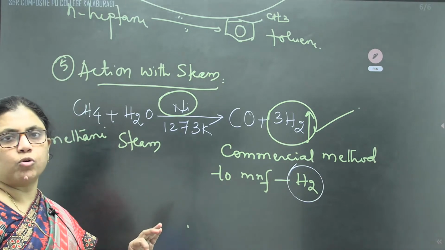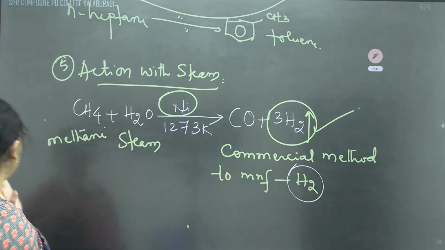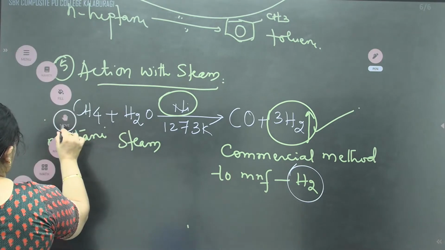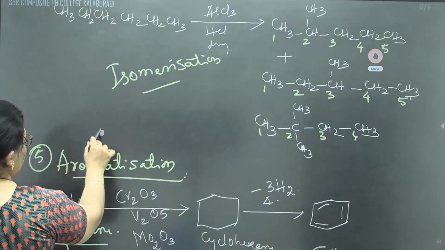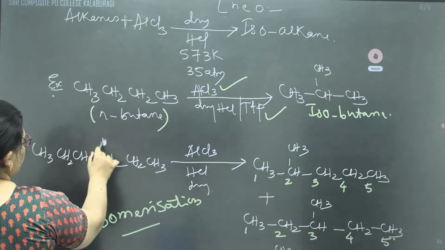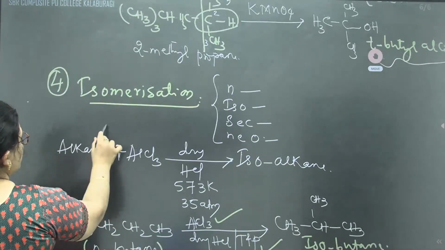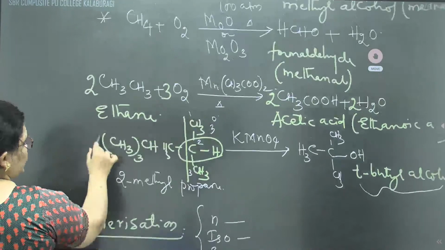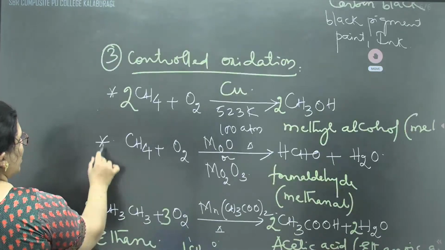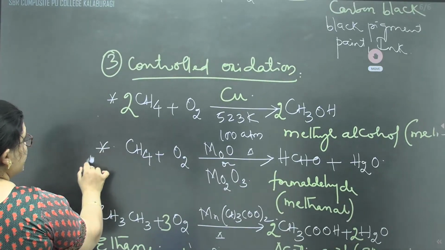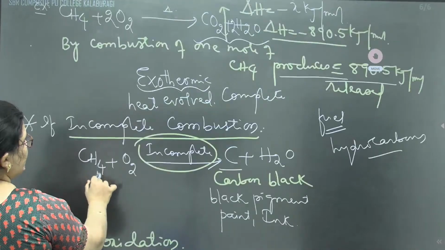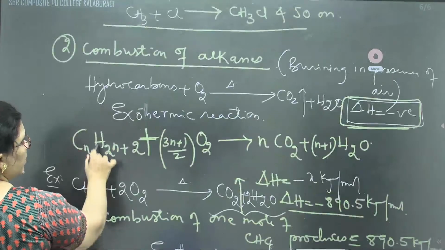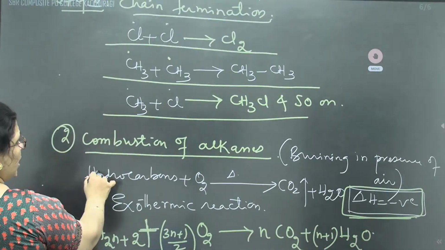This is all about chemical properties of alkane. Let me revise from the start, children. I'll take the slide from where we started. In the last class, we did substitution reaction. And during the substitution, I already said this also. In the substitution reaction, what happened? One of the hydrogen atoms is replaced by halide, and it is a chain reaction. One by one, hydrogen atoms are replaced by halide groups.